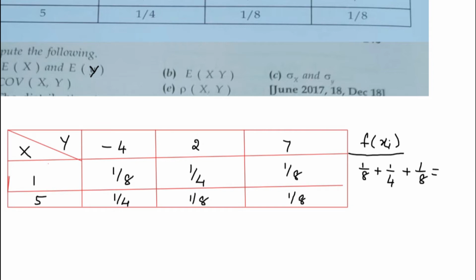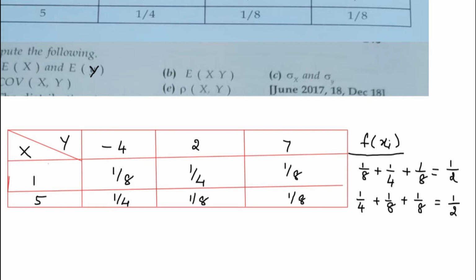You need to add these first row values, the probabilities. So you will be getting 1 by 2. Similarly, we'll add the second row values, 1 by 4 plus 1 by 8 plus 1 by 8. Once again, you'll be getting 1 by 2. So you got f of xi.